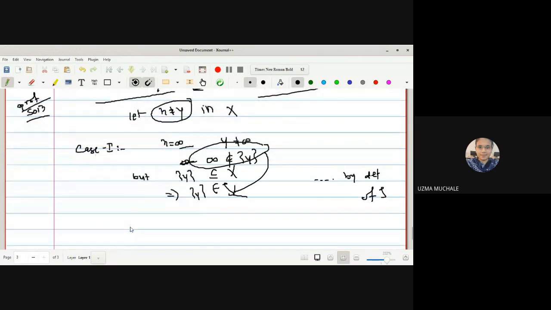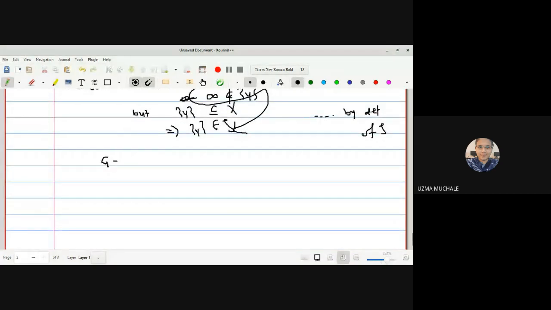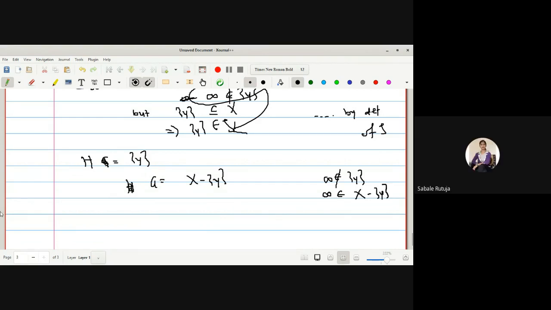So now I can say this itself as an open set H equal to singleton Y, and then we have to select another open set, say G equal to X minus singleton Y. Now if I am saying that infinity is not a member of singleton Y, obviously infinity will be a member of X minus singleton Y. Either it will belong to one of the sets, no?